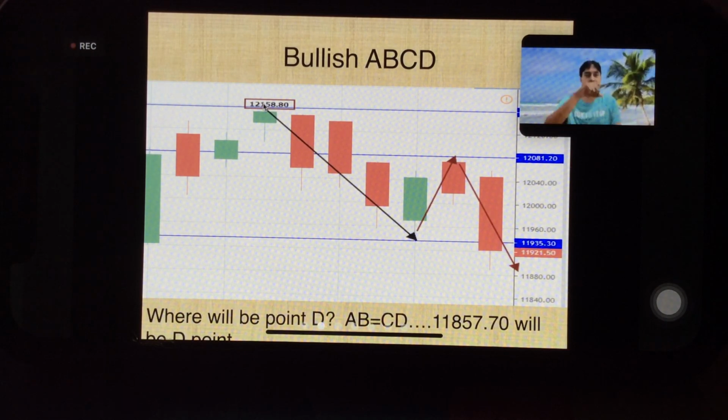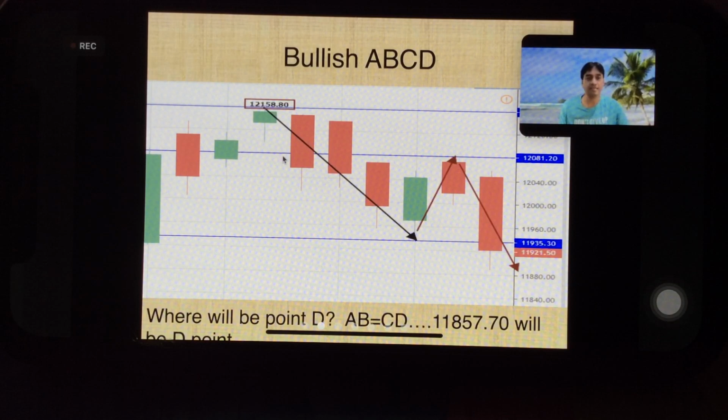We are looking at bullish ABCD, in which it will be like this. Bullish ABCD will be like this, coming up, going down. So we want to find the D point from where we have to buy for an up move. Clear? Price has moved from here to here. Again it's going up and coming down.